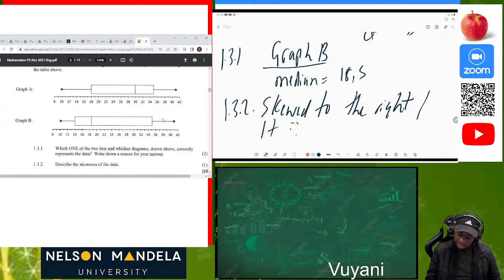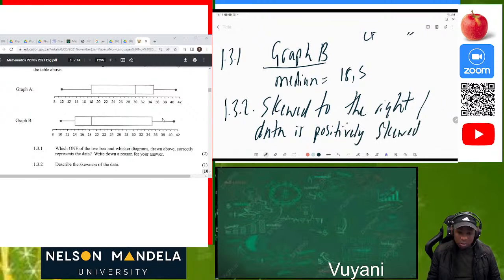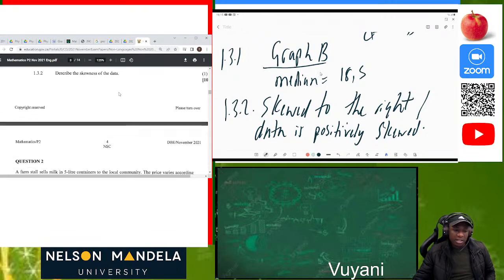Or you can say that the data is positively skewed. So we're saying that our data is positively skewed, or it is skewed to the right. Why? We can see that from Q2 to Q3, it's so wide going to the right. If it was graph A, it would be skewed to the left, or negatively skewed. Okay, then that was our question 1.